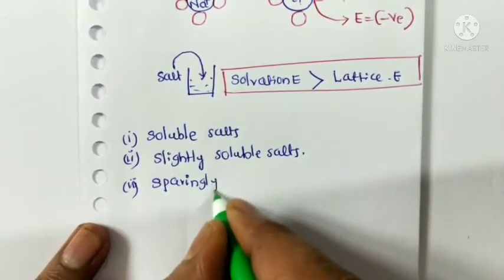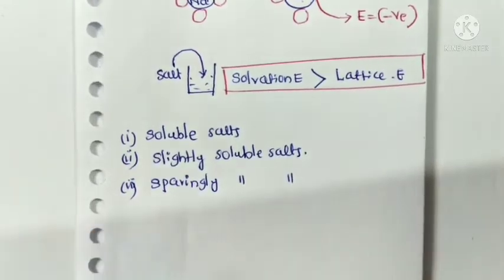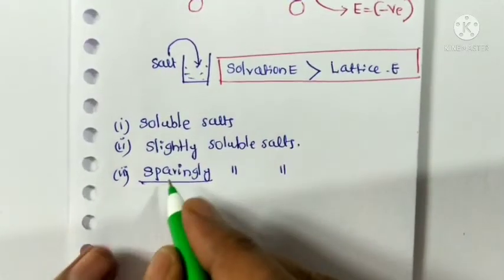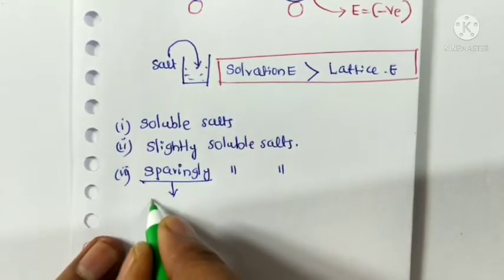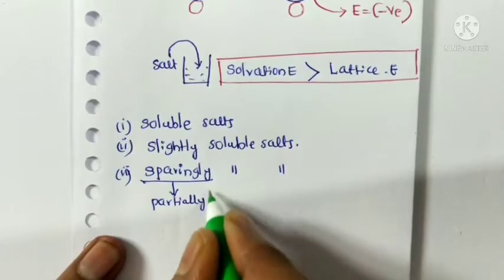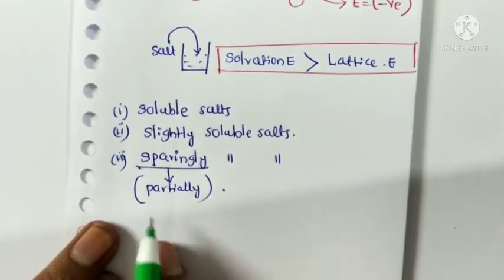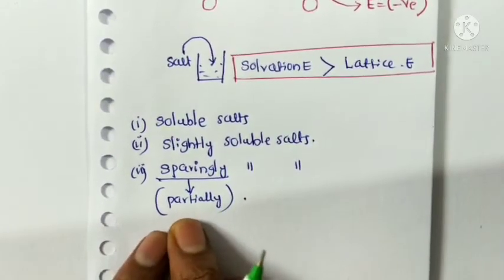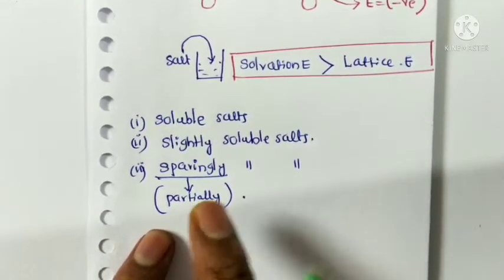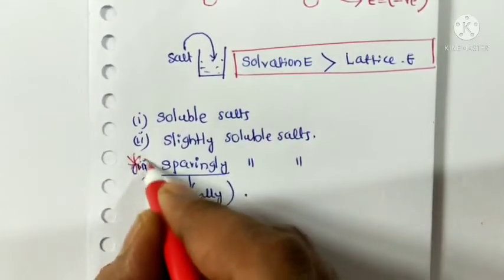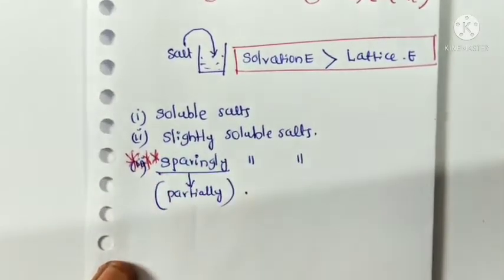Sparingly means partially dissociated or partially soluble. Remember that partially means an equilibrium will be established in this situation. That's why sparingly soluble salts are very important.